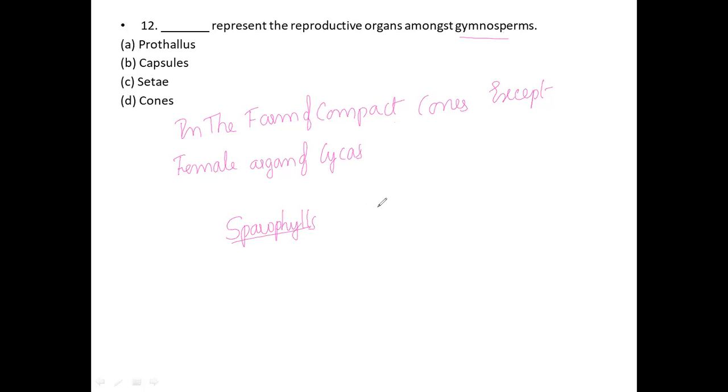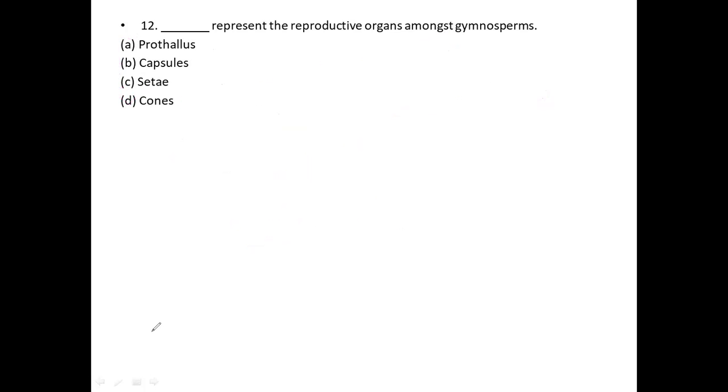So that is what is present. So it is cones, not prothallus, the capsules, or the setae. These are all the wrong options. This is the correct option for this question, which is related to the gymnosperms. Now I would like to move on to another question.